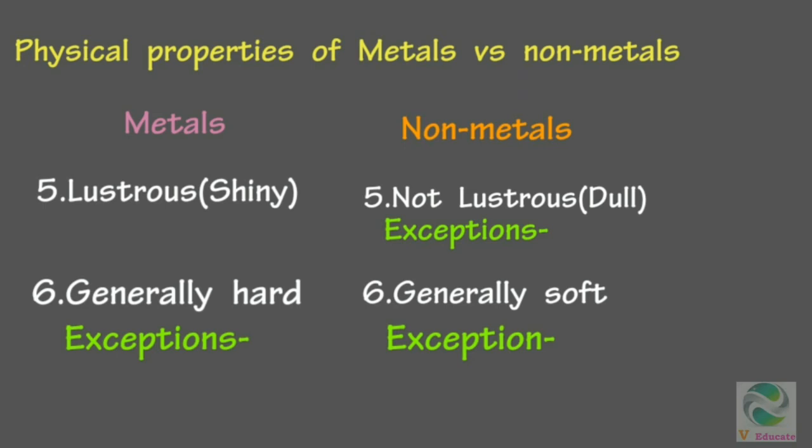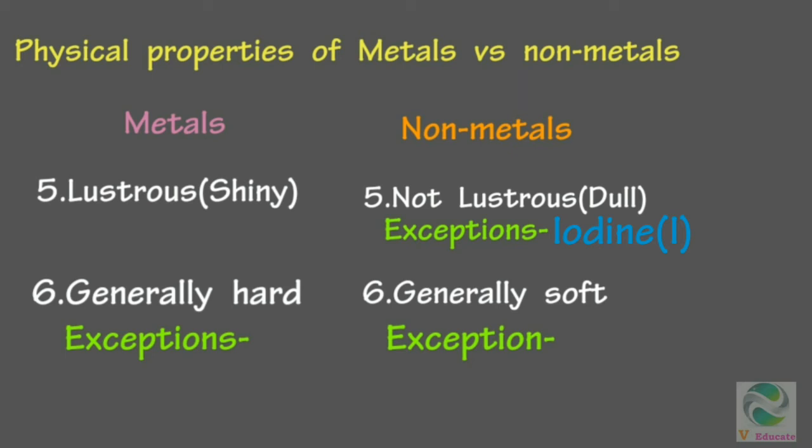Next, we move to the lustrous property of metals and non-metals. All metals are usually lustrous, so they are shiny. All non-metals are not lustrous, they are dull. So, are there any exceptions? Yes, iodine is a non-metal which is very shiny.